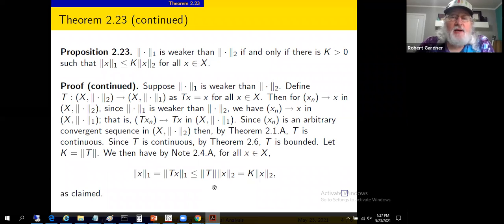And we set the norm of T equal to K over there. So we get this equals K times the 2 norm, and that's exactly what we needed. For any x, a vector in the linear space, we've got the one norm of x is less than or equal to K times the 2 norm of x. And that's what we were trying to show. And that's the reason we dragged this linear transformation into the conversation.